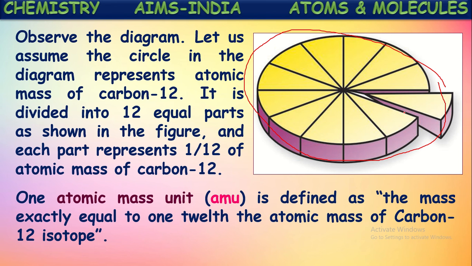One atomic mass unit is defined as the mass exactly equal to 1/12 the atomic mass of carbon-12 isotope.